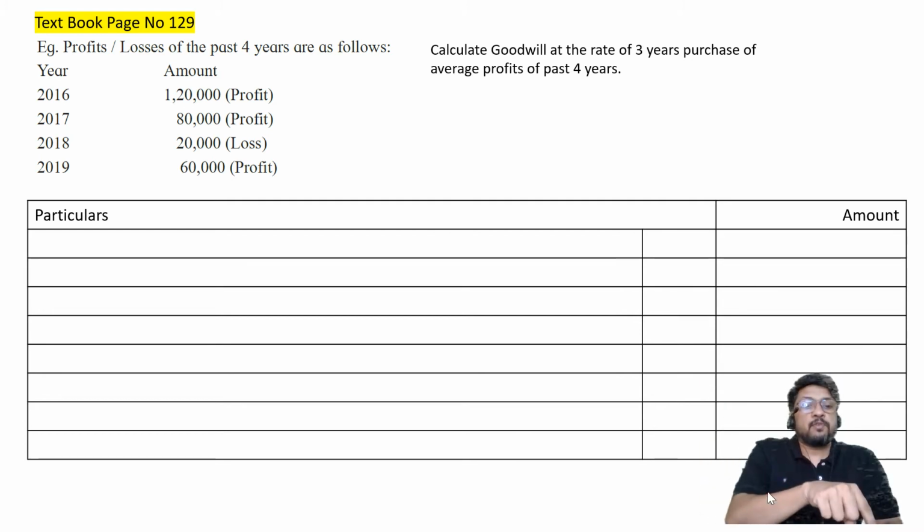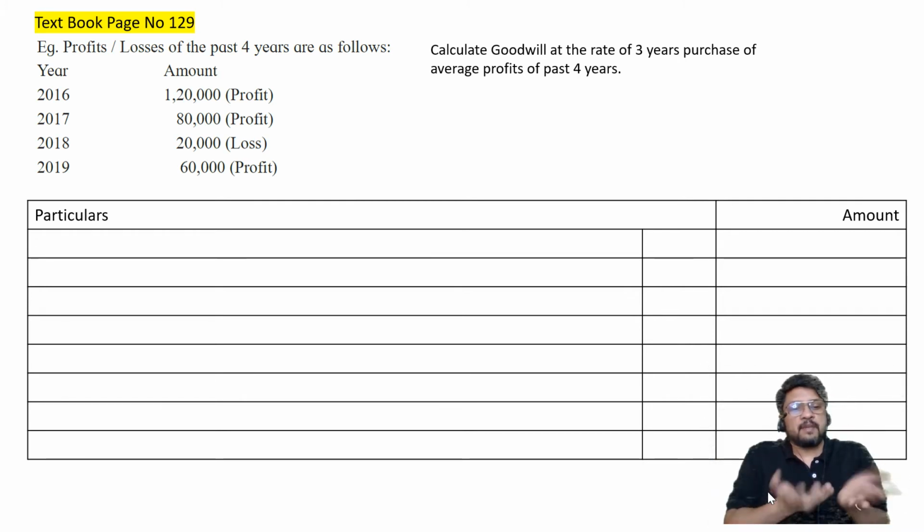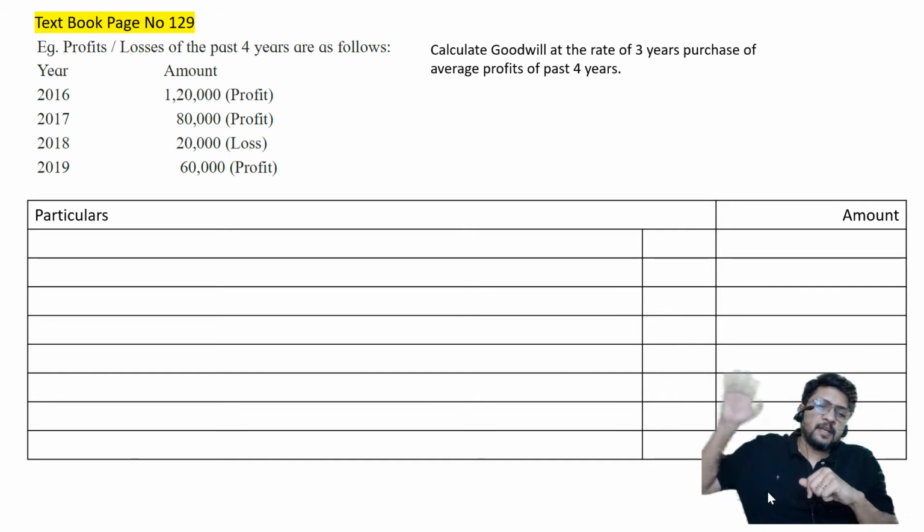But 3 years purchase of what? Of average profit. Average of how many years? Past 10 years or past 20 years? So the old partners and the new partners have agreed that past 4 years are a good indicator of what may happen in the future. So we are not considering past 20 years or past 100 years.